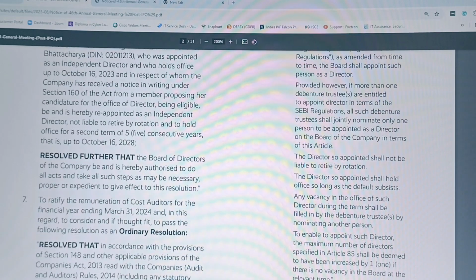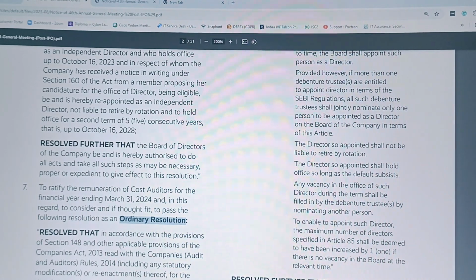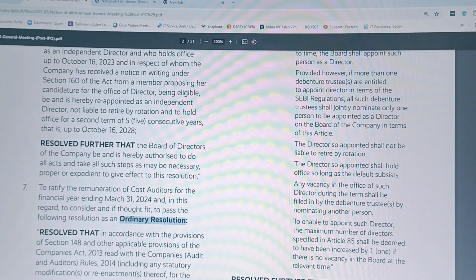Now the next one comes under ordinary resolution. It is the ratification of remuneration of cost auditor. As I have already mentioned, for ordinary business only the statutory auditor is considered. For any other auditor, it will be taken in the special business. Here only ordinary resolution is required. One thing: for special resolution, the Act or the particular section specifies that for this item special resolution is required. In case it is not mentioned, you can go with passing an ordinary resolution. So this was the remuneration part.